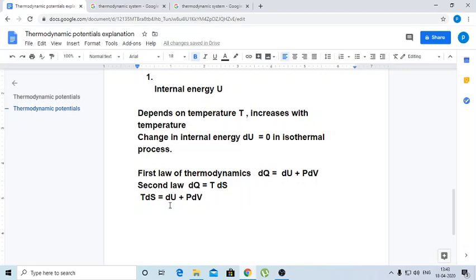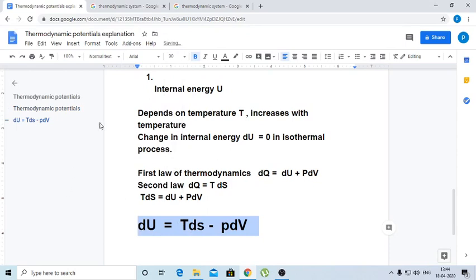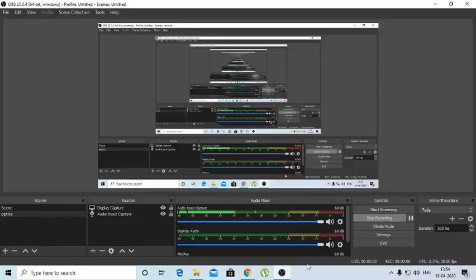But we want to calculate the change in internal energy. So we take the change in internal energy dU equals TdS minus PdV. So this is the expression for the change in internal energy. This is the first equation for us.